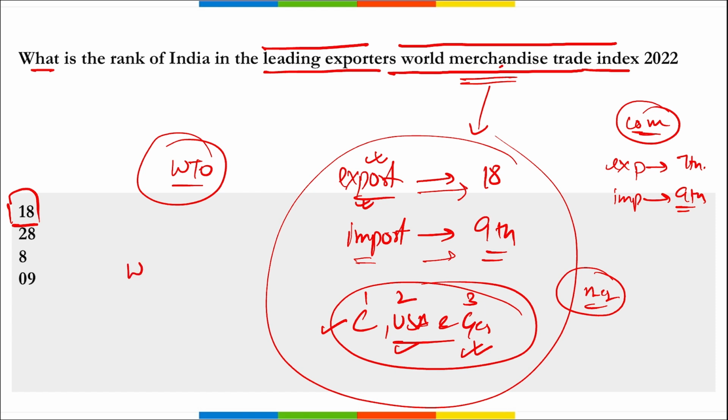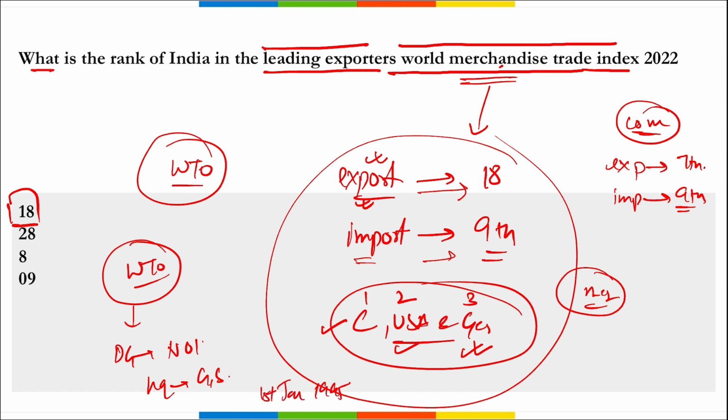Right? If we talk about WTO, who released this data, who is the Director General here? Ngozi Okonjo-Iweala. Headquarters is in Geneva, Switzerland, and it was established on 1st of January 1995.